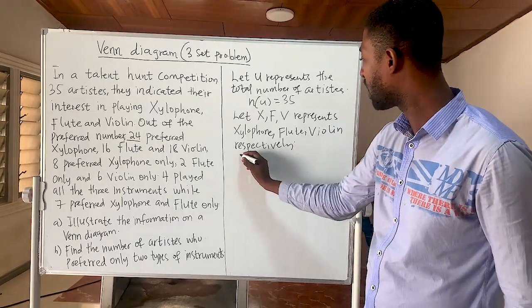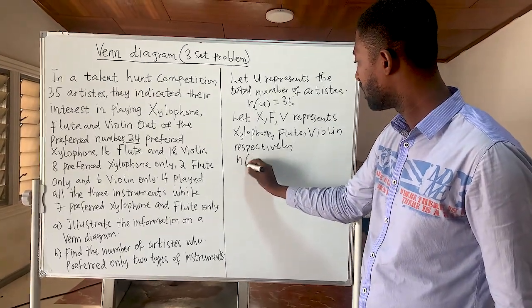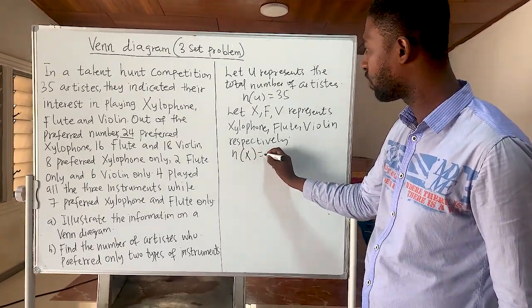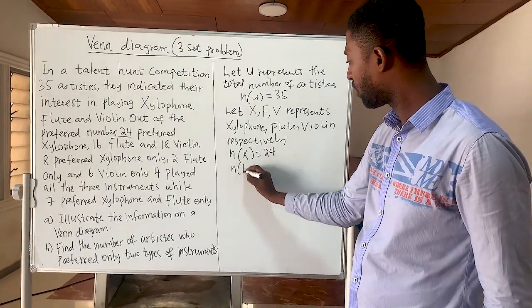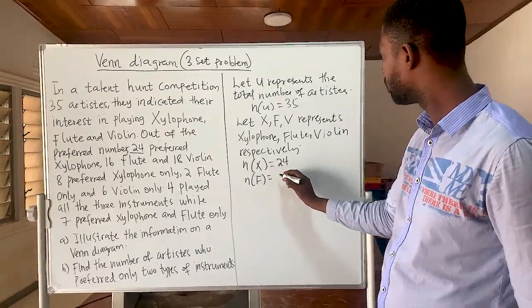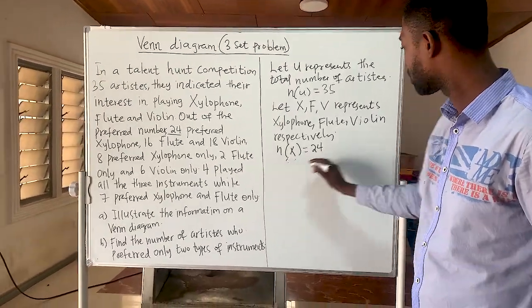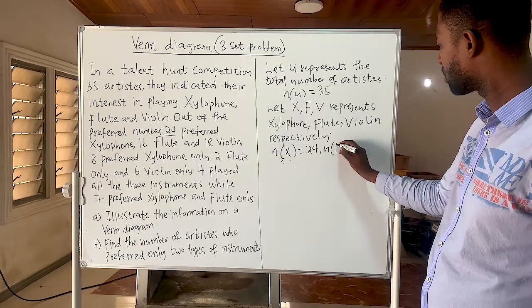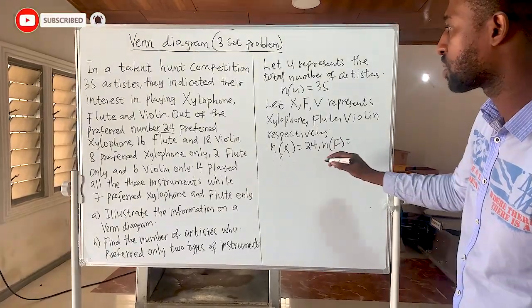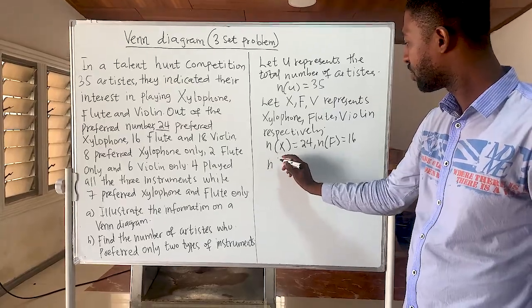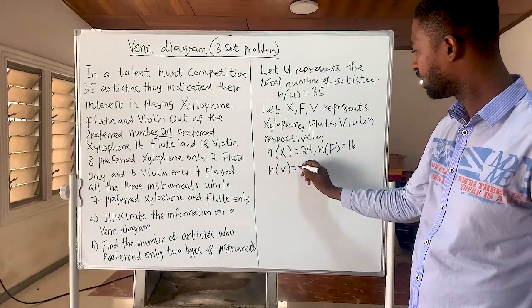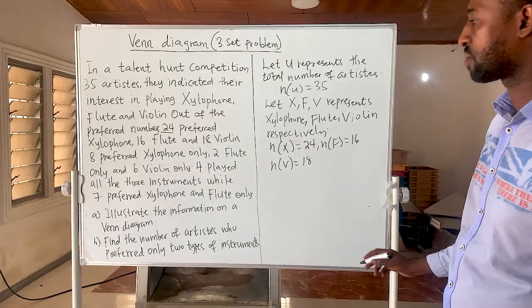So here we are going to have our number of X, which is xylophone, to be equal to 24. Our number of F to be equal to 16. Then our number of V to be equal to 18.